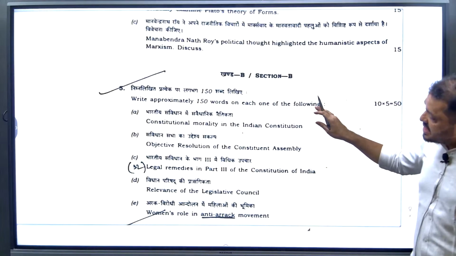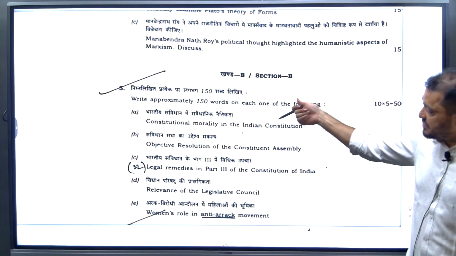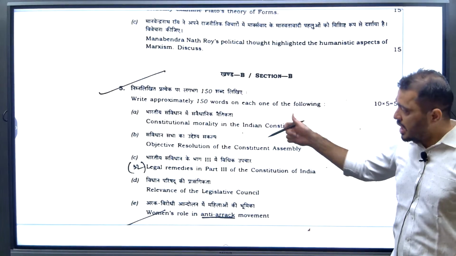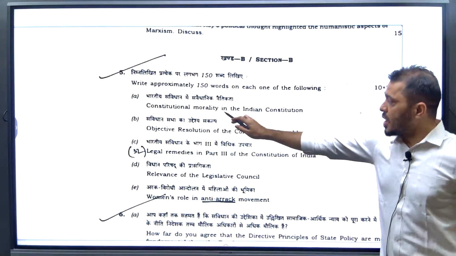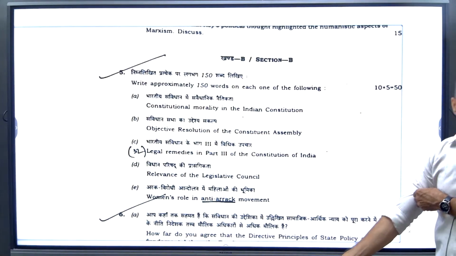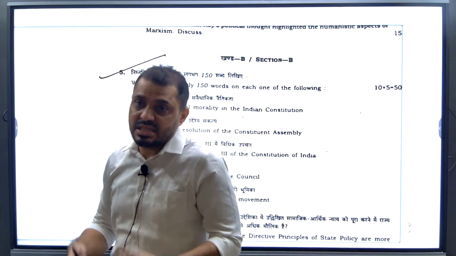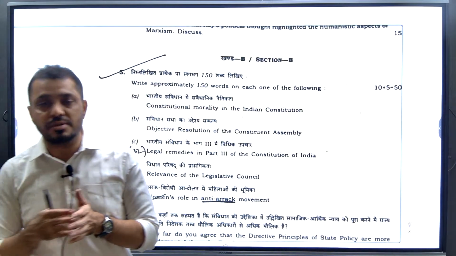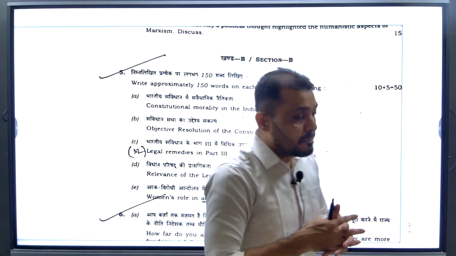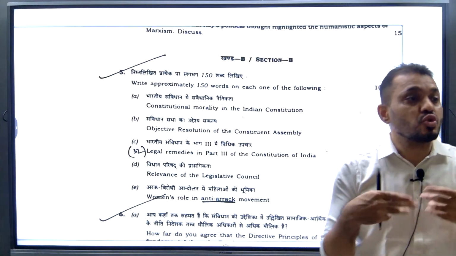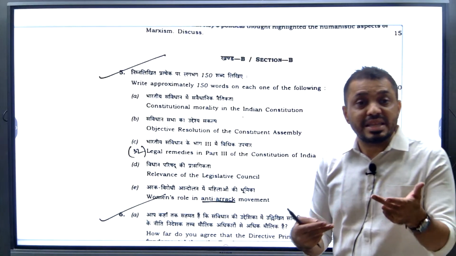Even non-PSIR students feel these questions are very related. See how related these are. First question, constitutional morality in the Indian Constitution. Constitutional morality means the Constitution is also talking about moral things. For example, bigamy, having 2 wives, is considered a crime by Indian laws.